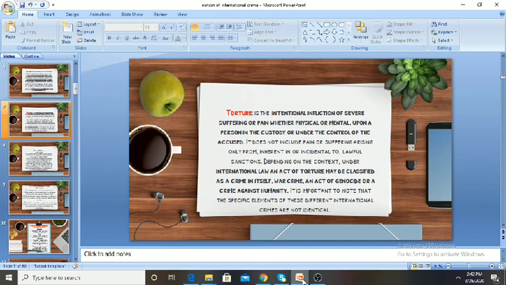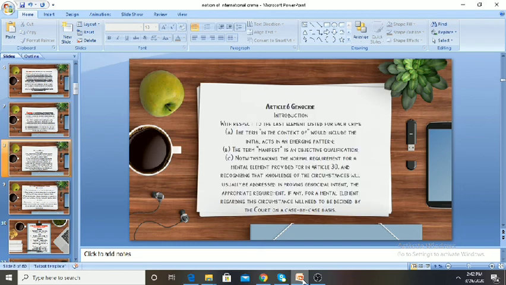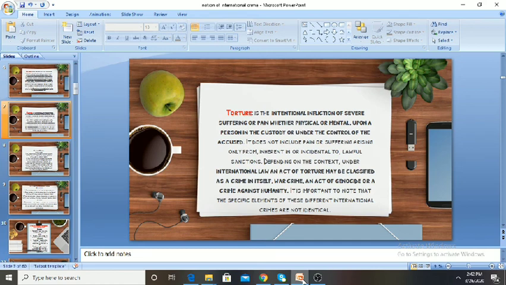And what does torture mean? It is the intentional infliction of severe suffering or pain, whether physical or mental, upon a person in custody or under the control of the accused. Under international law, it may be classified as a crime in itself, a war crime, an act of genocide, or a crime against humanity. So you see, these are the various notions of international crime. You can see the various acts which amount to international crime.